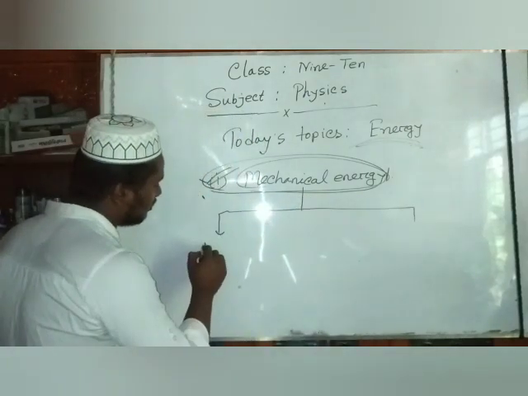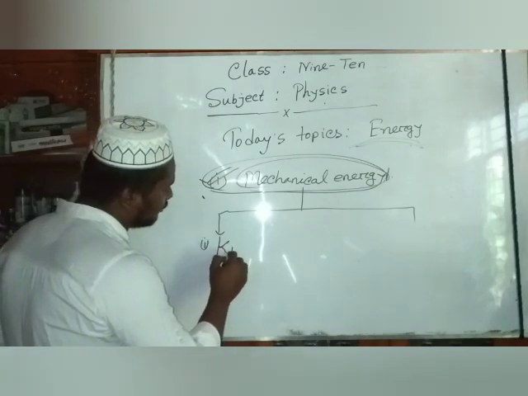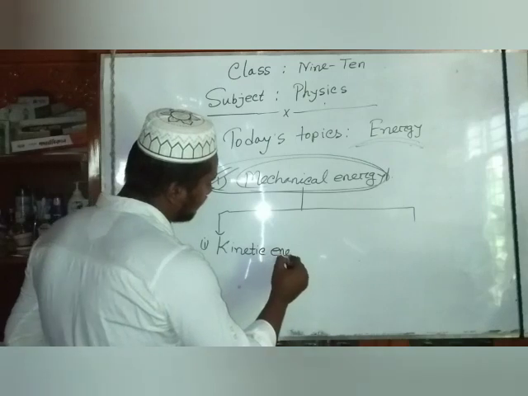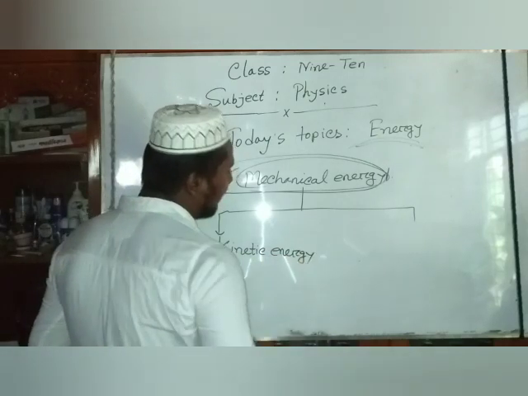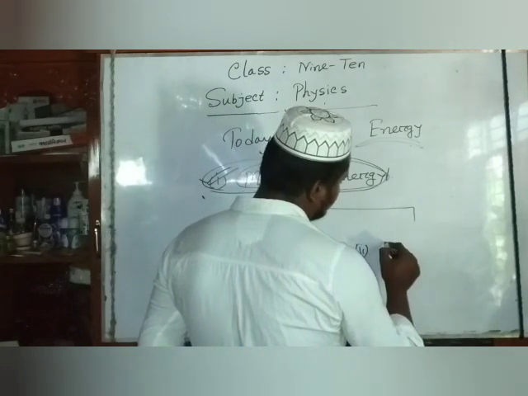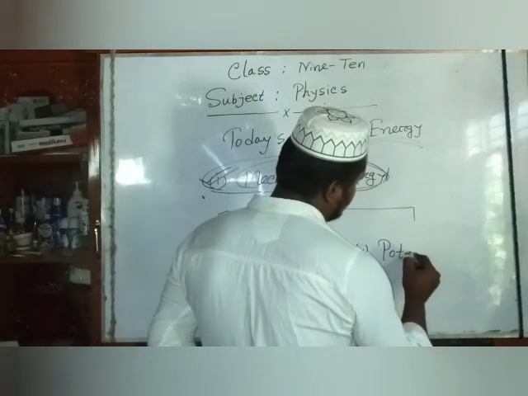So mechanical energy is of two types. Number one, kinetic energy. And number two, potential energy.